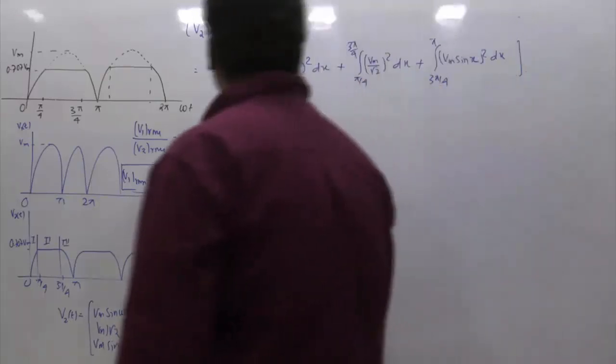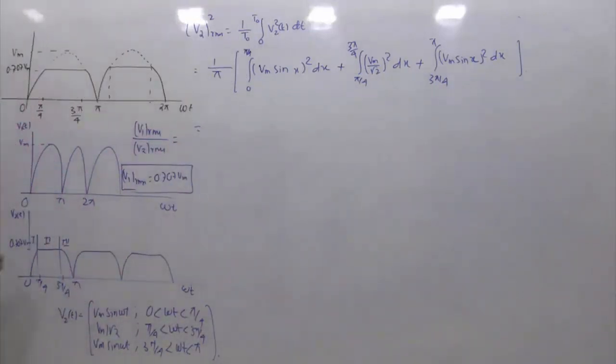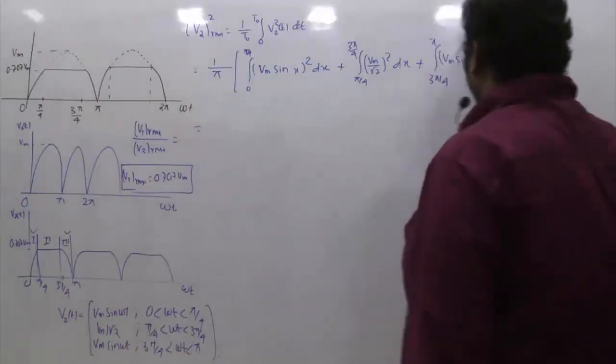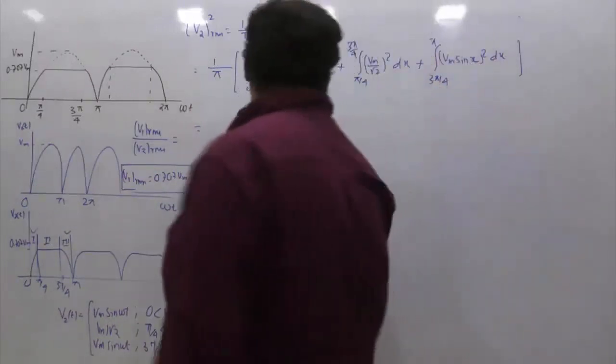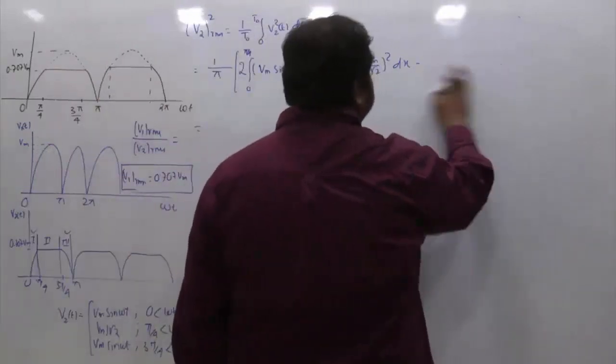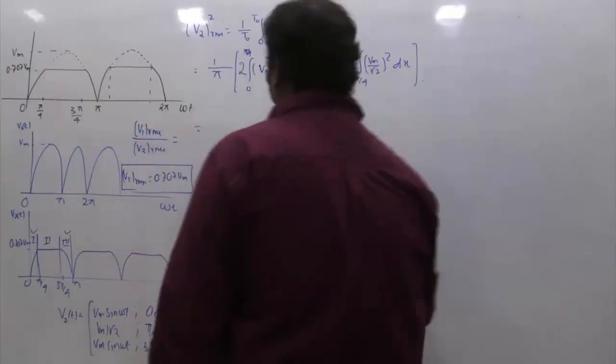But the point is, I believe you all agree that if I ask you to find the area of segment 1 and segment 3, the area will be identical because the limit is the same and the variation is the same. So the answer of this and the answer of this will be the same. So we can skip one integration and multiply by 2 here. I am multiplying by 2 and skipping this because we know this area is the same.